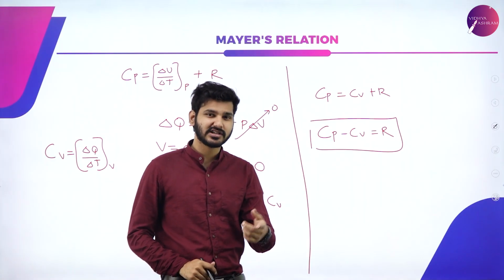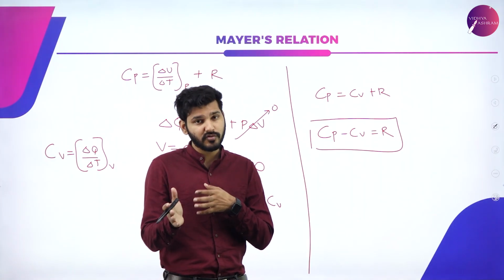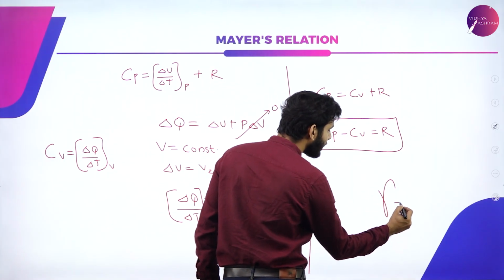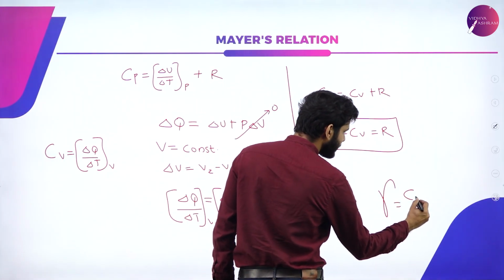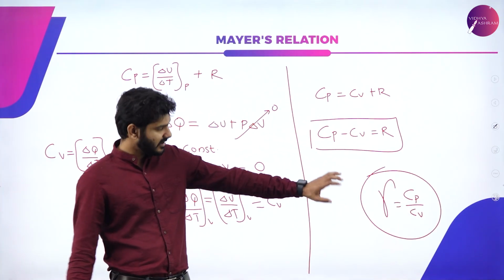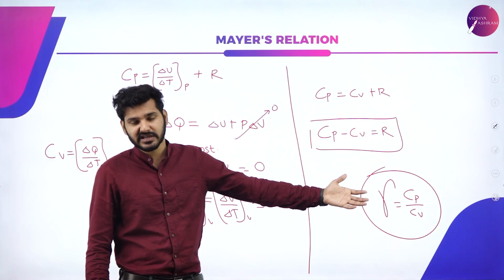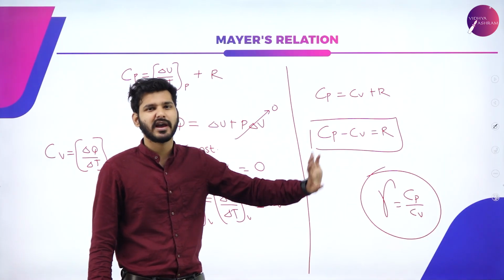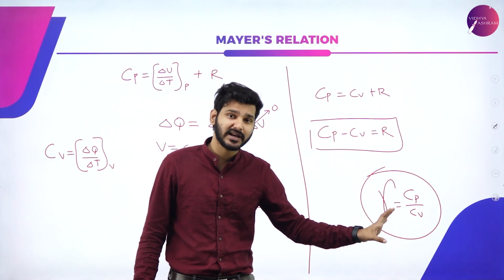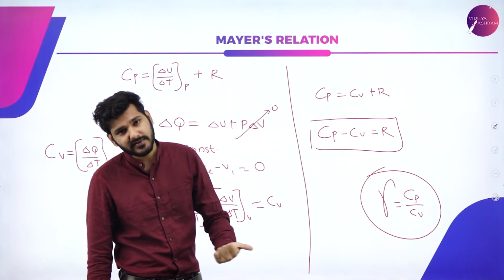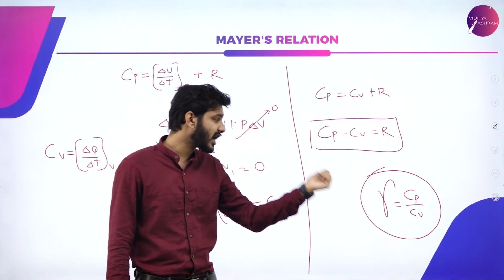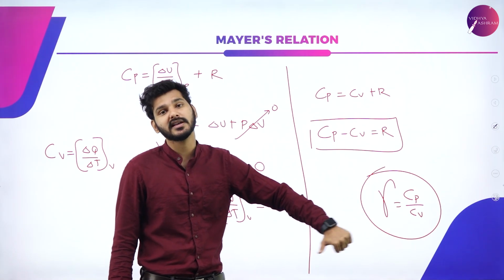There is one more relation which you don't have to derive or prove, but you still need to know, that is gamma is equal to Cp divided by Cv. This result you will use in the coming derivations, but for now you don't have to derive or prove anything. Just know that there are two particular relations: Cp minus Cv is equal to R, which is known as Mayer's relation, and gamma is equal to Cp divided by Cv.